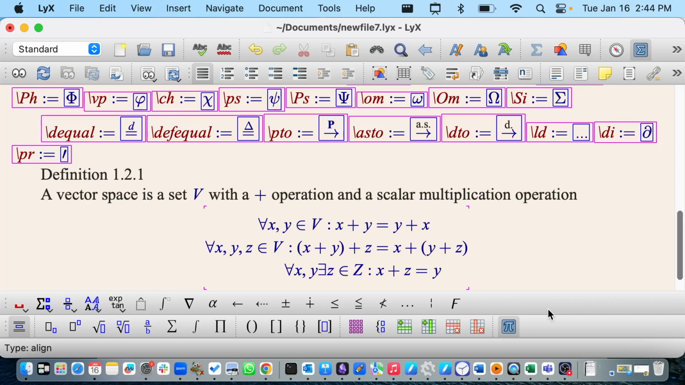Did you mean to make z in V? I did mean to make it in V. Thank you. All 3 of them need to be in V. Yes, that's very good. Thank you. This is great. Okay.